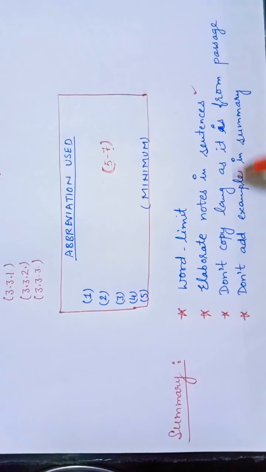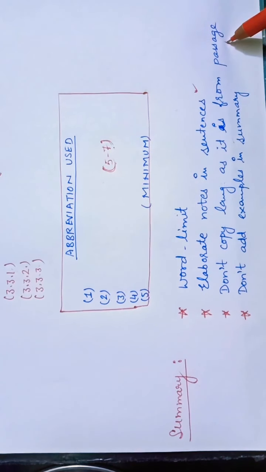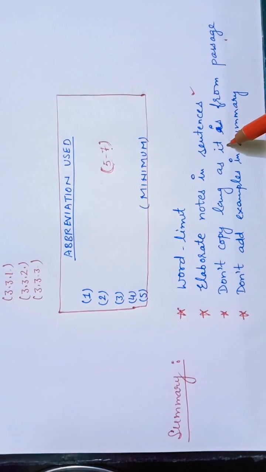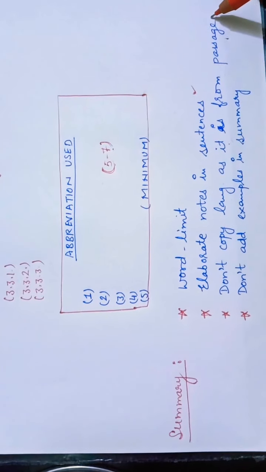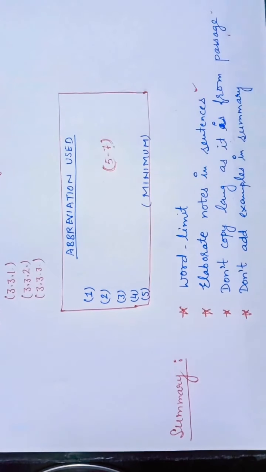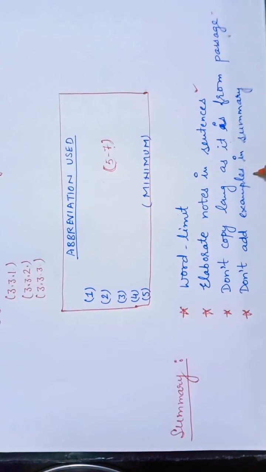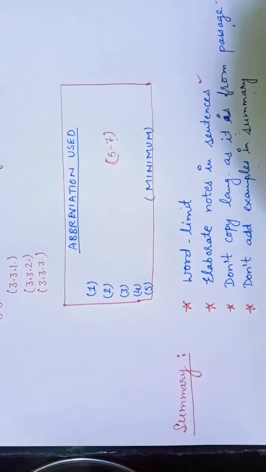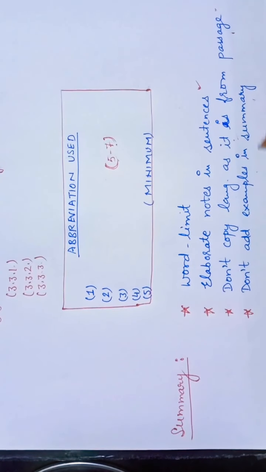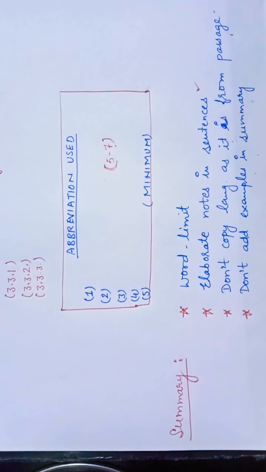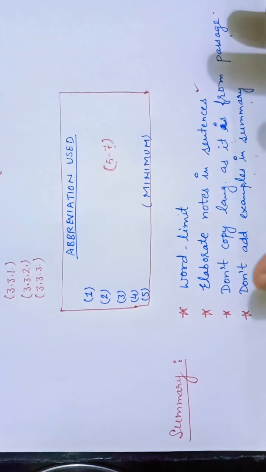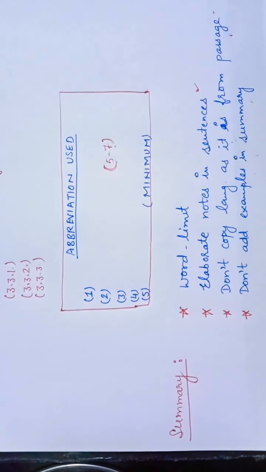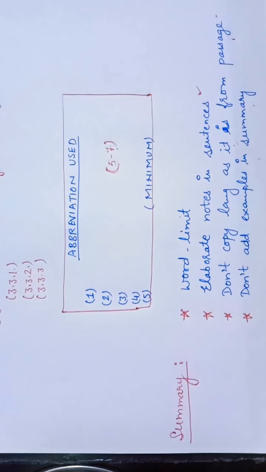Don't copy language as it is from the passage. Means there must be a little bit slight change. You may use synonyms or antonyms as per the demand of the question. Don't add examples in summary. For example, if in the question that you have read, some examples are given, then you will not add them, because you have to crisp it. It has to be very short. Means 1000 words you are going to write in 100 to 120 words.